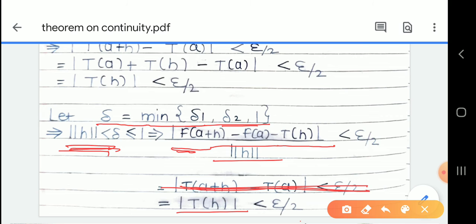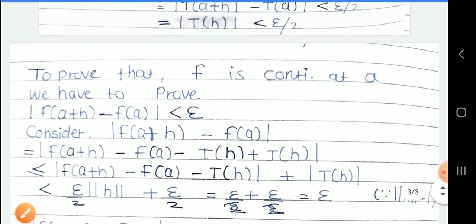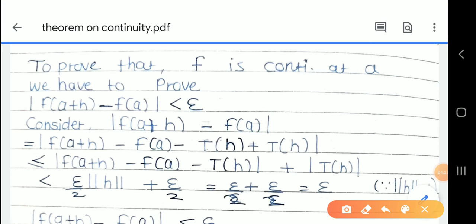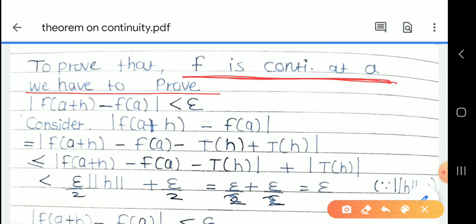Now we have to prove that the function f is continuous at a. We are given that f is differentiable at a. We have to prove that modulus of f of a plus h minus f of a is less than epsilon, by the definition of continuity.